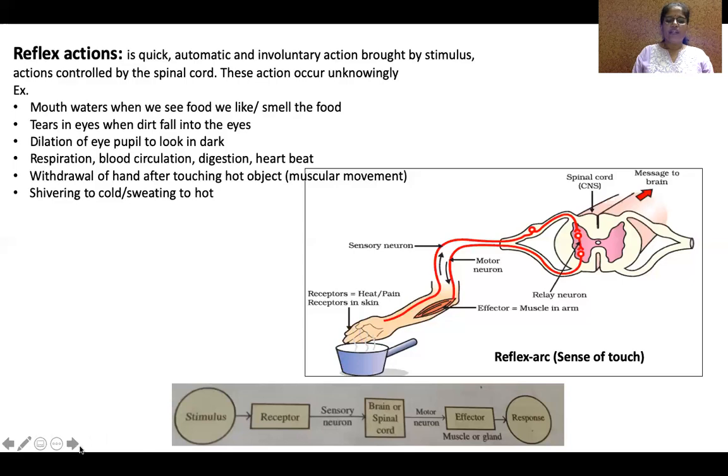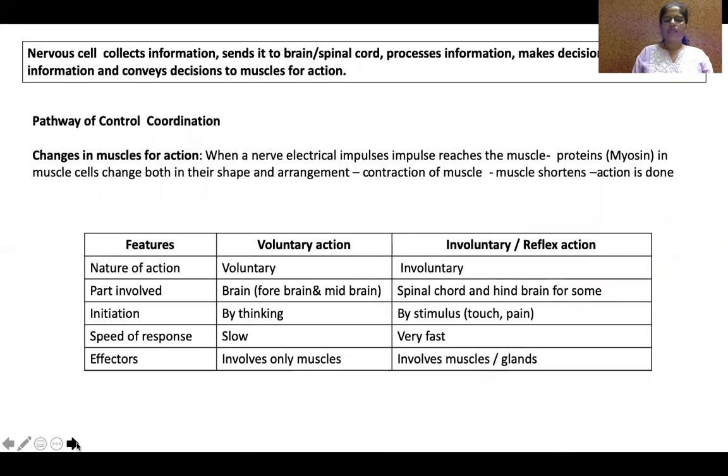Okay, now after knowing how the nervous system performs, let us see how it is important. Just have a look at how the nervous system functions. We saw it collects the information, sends it to the brain or spinal cord, which processes it, makes a decision and sends it to the muscles for action.